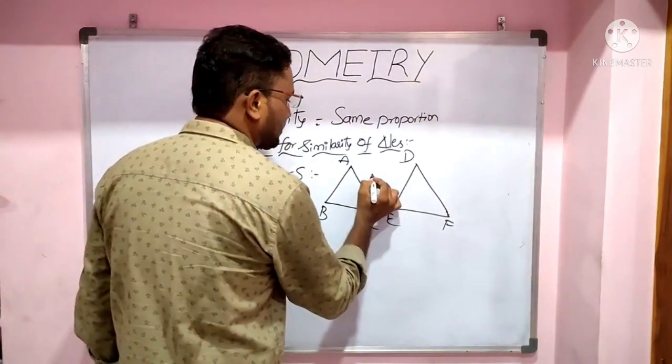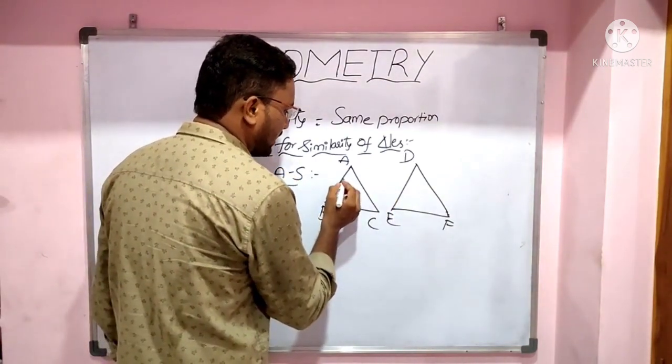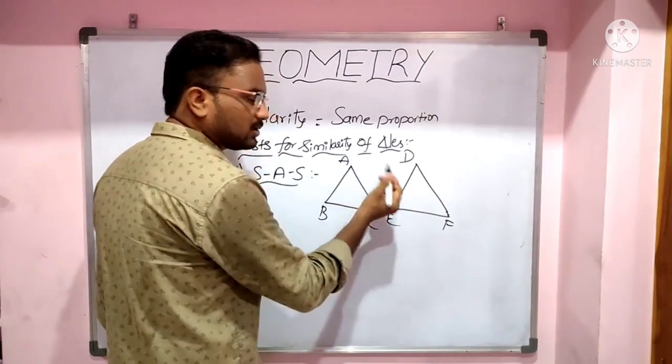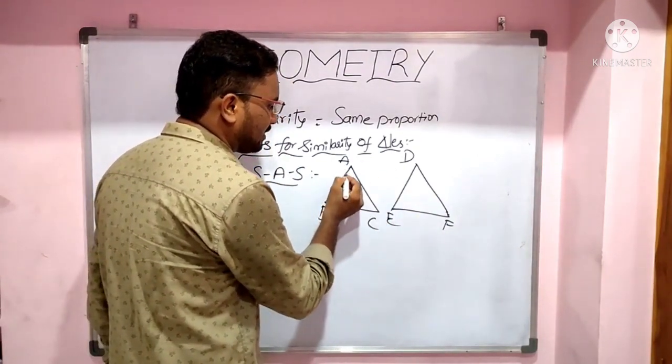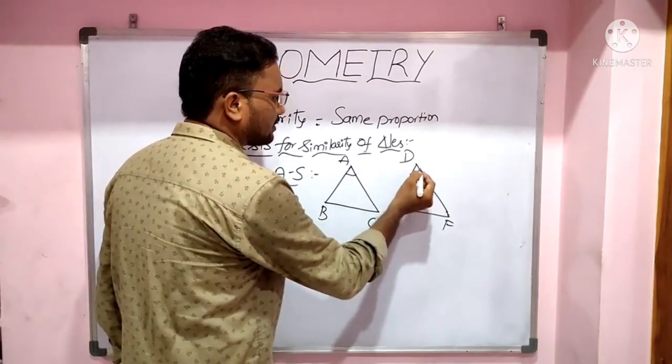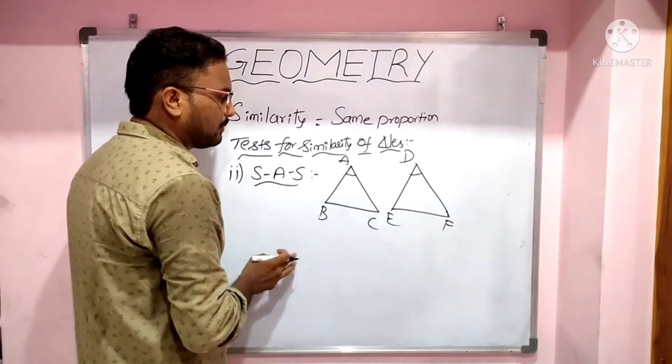These two triangles are said to be similar if two sides of one triangle are proportional to the corresponding two sides of the other triangle and the included angle between the two sides are equal, then those two triangles are called similar triangles.